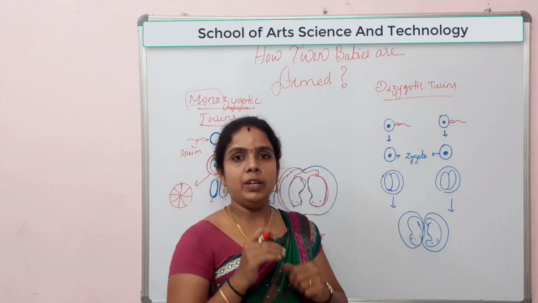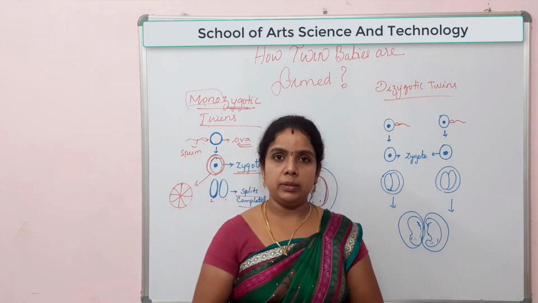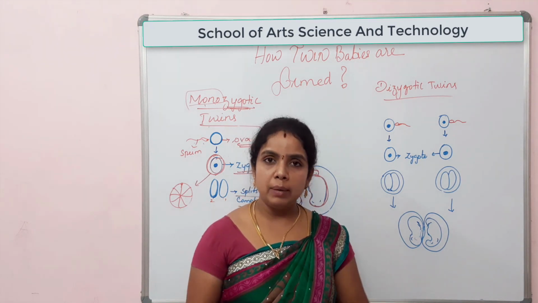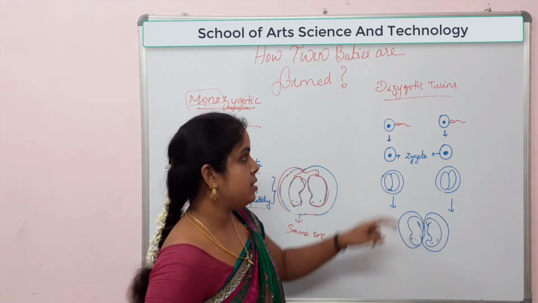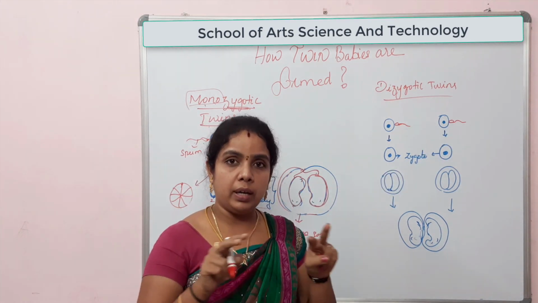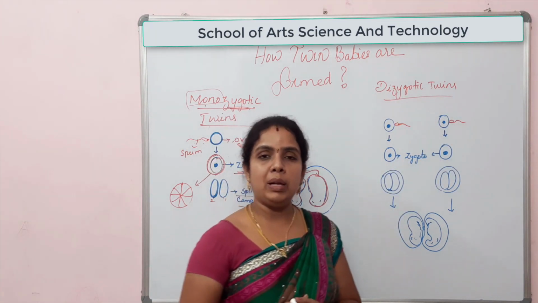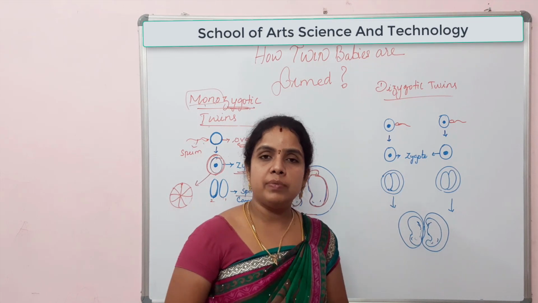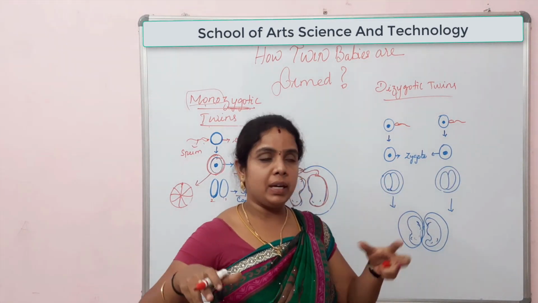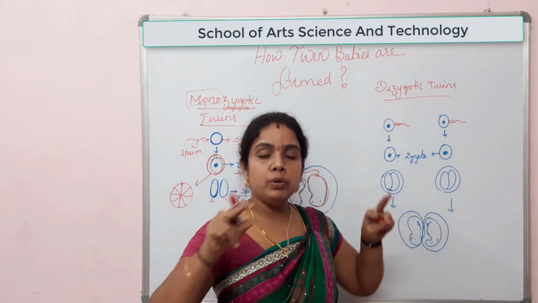We know that only one ova matures at a time in a month. But in some cases, two eggs can mature at the same time. In those cases, two sperms can fertilize the two different eggs. There are many sperms actually entering the female body and trying to fertilize the egg. But if two eggs are matured at the same time, then two sperms can sometimes fertilize the two different eggs.